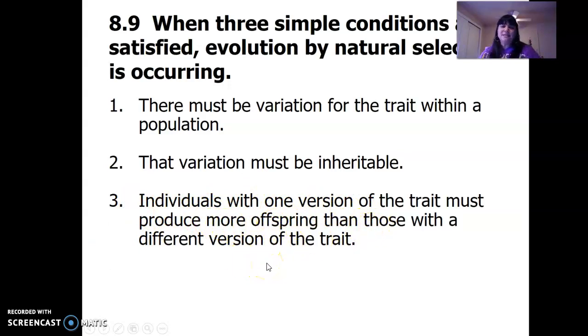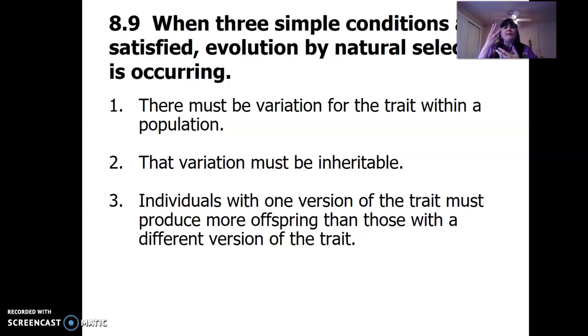So it's the idea of fitness. In the population, certain individuals are going to do better than others. And if they survive better, the idea of survival of the fittest, they're going to have more babies. And if they have more babies, that's going to affect the population because it affects allele frequencies in the population.